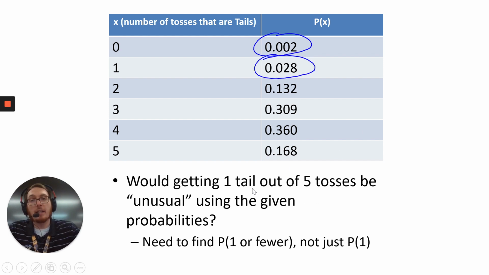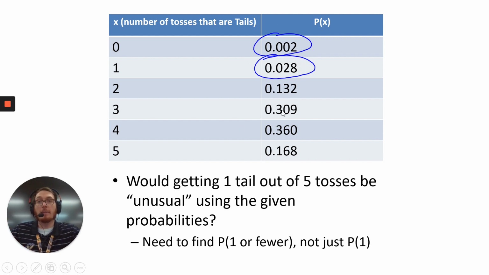The next one says would getting 1 tail out of the 5 tosses be unusual? But in this case, you can't just go to 1 and say, yes, that's less than 5%. You have to take that and everything below it, or in this case, everything above in the table, but that represents lower numbers. So I need to add the probability you get 1 tail and the probability you get 0 tails. Add those both together, and it's still less than 5%.